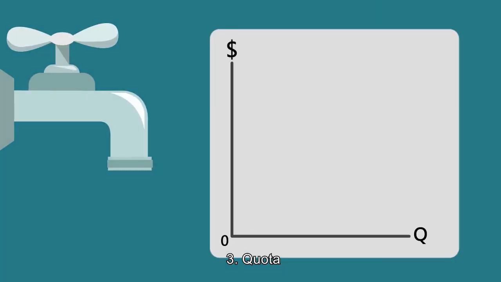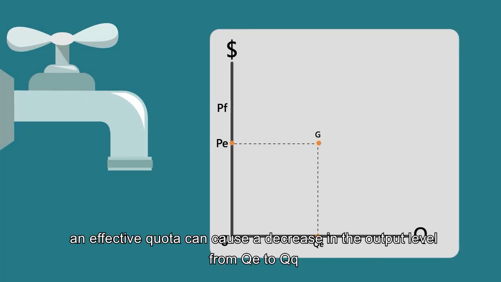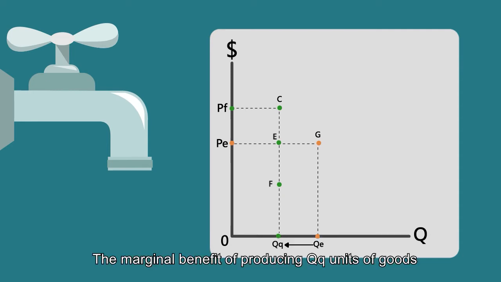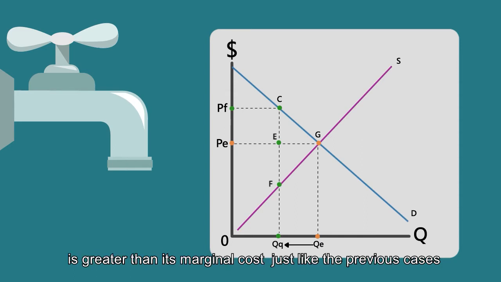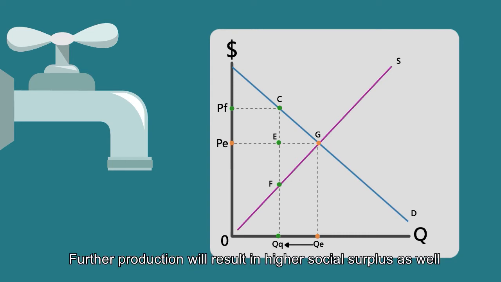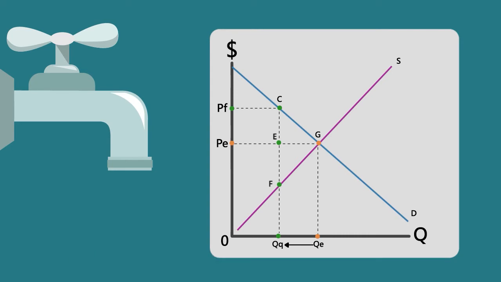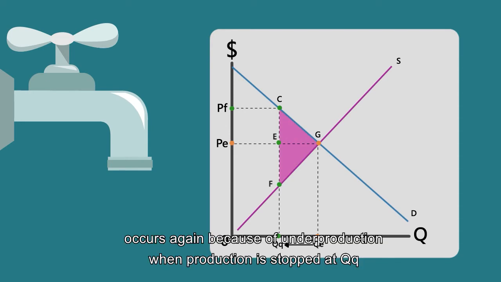3. Quota. Similarly, an effective quota can cause a decrease in the output level from QE to QQ. The marginal benefit of producing QQ units of goods is greater than its marginal cost, just like the previous cases. Further production will result in higher social surplus as well. So deadweight loss, triangle CGF, occurs again because of underproduction when production is stopped at QQ.